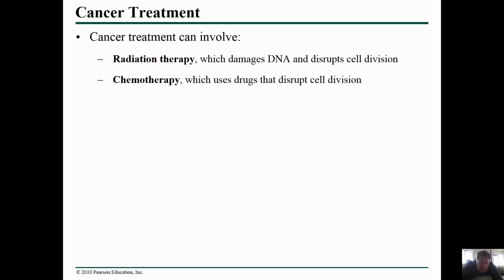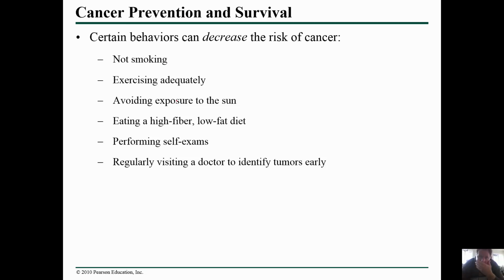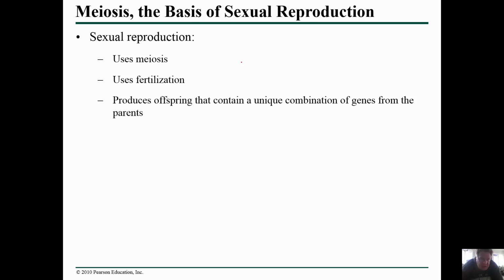Treatments that we have include radiation therapy or chemotherapy, which basically kill your rapidly dividing cells. So it's one of the reasons why people who are on radiation therapy or chemotherapy will lose their hair, rapidly dividing cells, and become nauseous. The best way to kind of cure cancer is to not get it in the first place. And so we have a number of behaviors that can reduce your risk of cancer. Basically, being exposed to anything that will increase cell division can probably cause cancer.